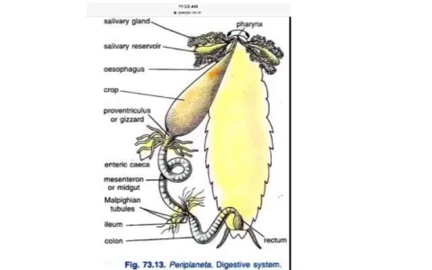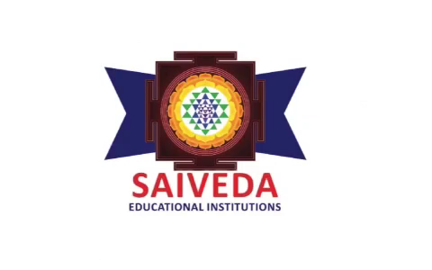Finally, the crop and gizzard are helpful for intake and storage of food material and grinding. The major portion of digestion is by the ventriculus, whose anterior part secretes enzymes and posterior part is for absorption, whereas the ileum receives the undigested foodstuffs, and the colon and rectum with longitudinal rectal papillae are helpful for absorption of water, and the remaining materials are eliminated. So all this is about the cockroach digestive system. Thank you.